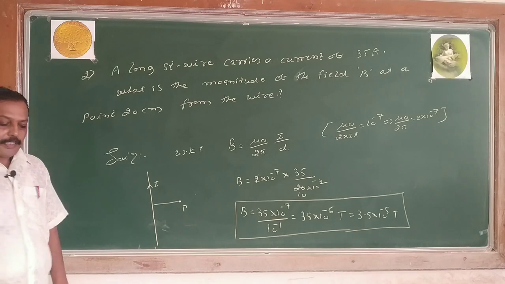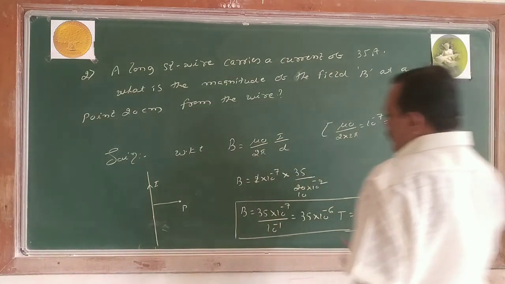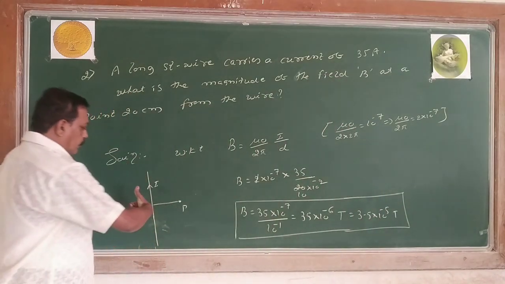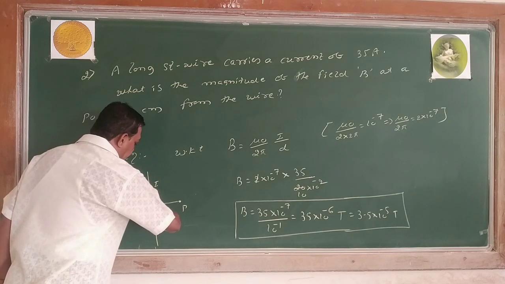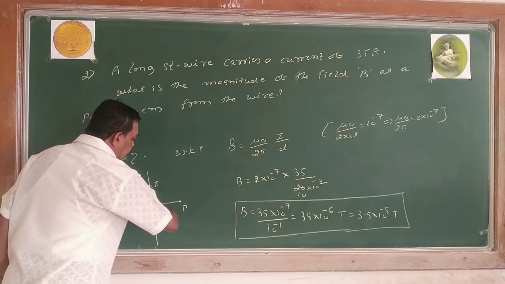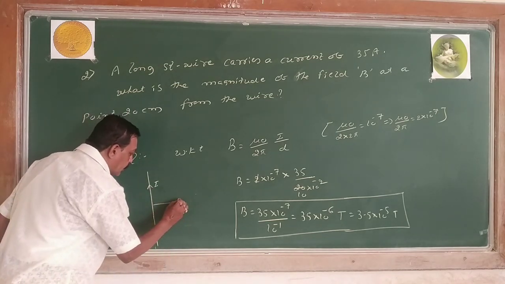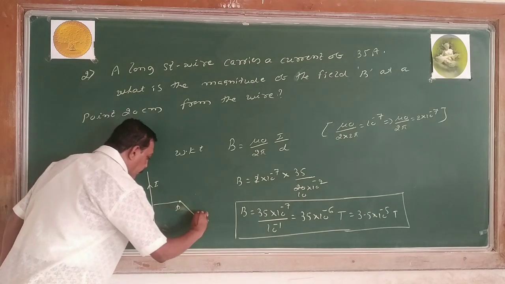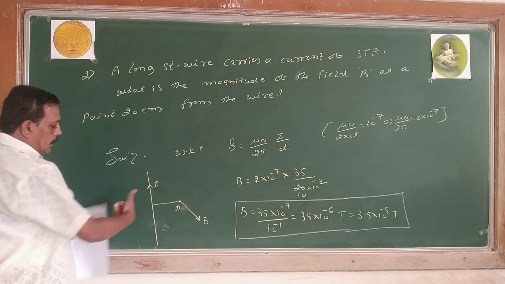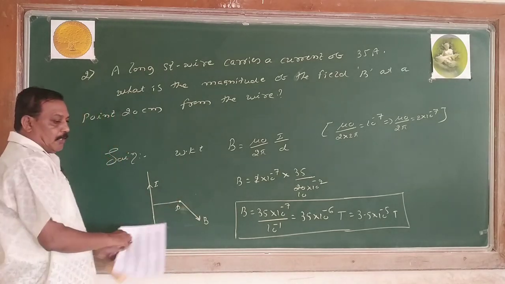The direction of the magnetic field is always perpendicular to the point. According to the right hand thumb rule, if the current is moving upwards, the direction of the magnetic field is perpendicular to the point and it is inward. Now this is the direction of the magnetic field. Current is in this direction. Magnetic field is inward, into the plane of the paper.